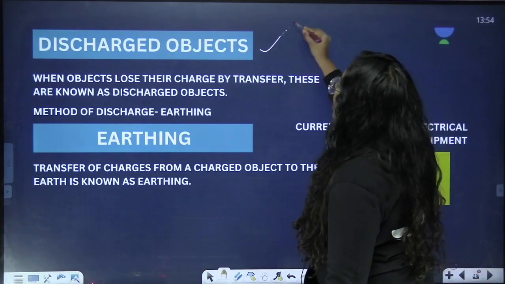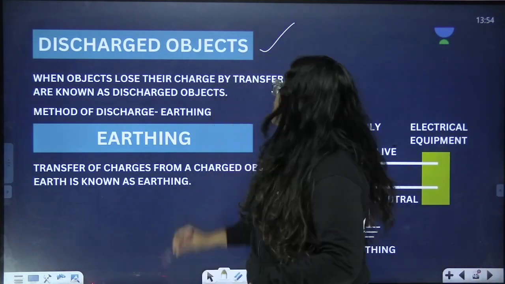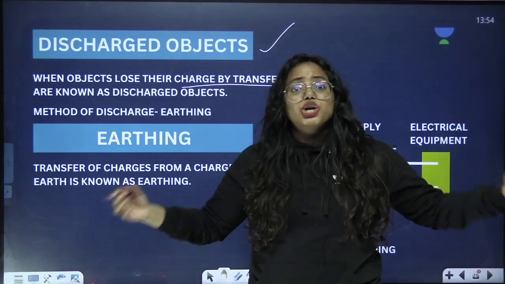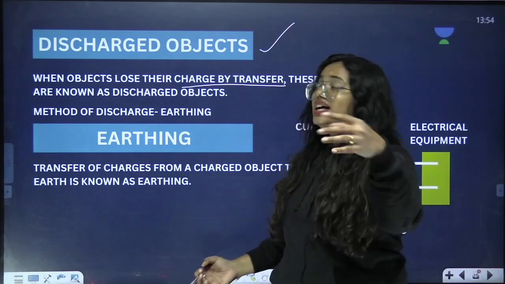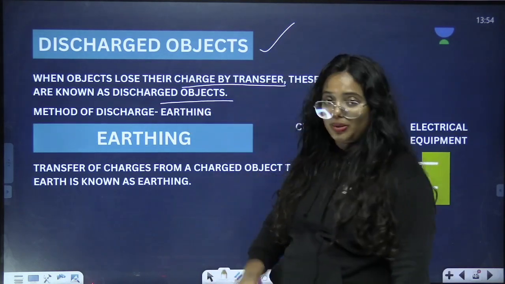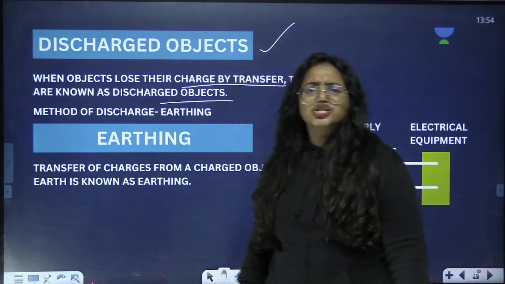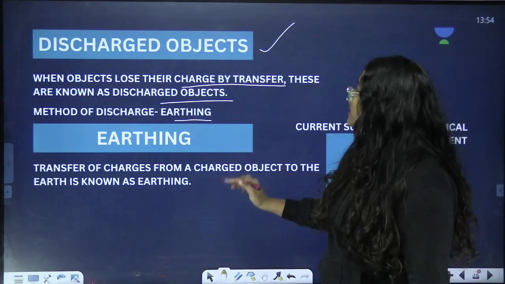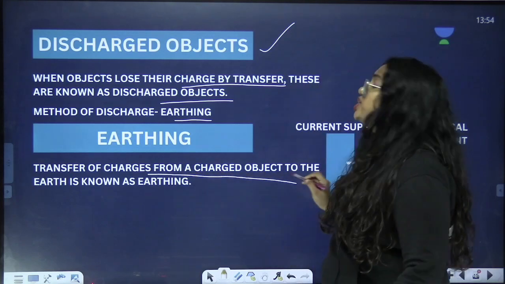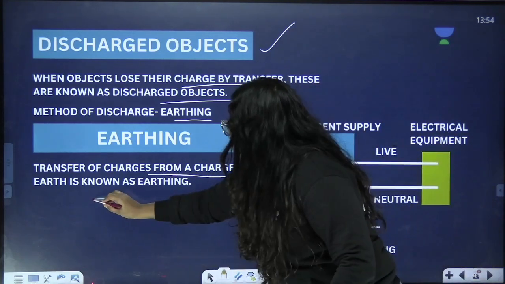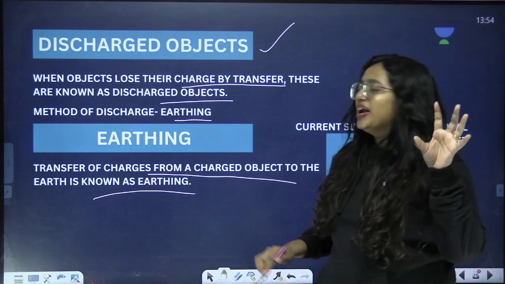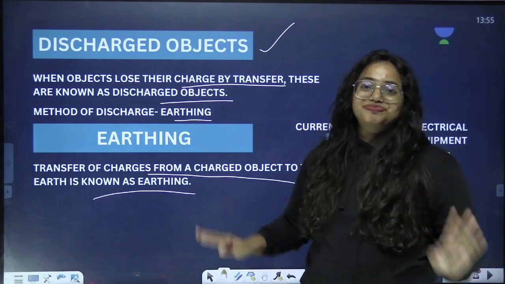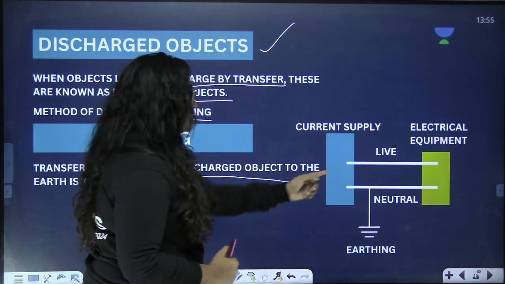Look at it, it's all about discharged objects. What are these? The objects lose their charge by transfer. So if objects can lose their charges by transfer, this can be called discharged objects. And what is the method of discharging the charges? It's nothing but earthing. So earthing is nothing but the transfer of charges from a charged object to the earth. So what is meant by earthing? Transfer of charges from a charged body to the earth. Clear?